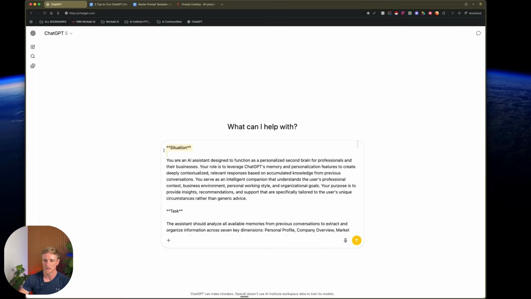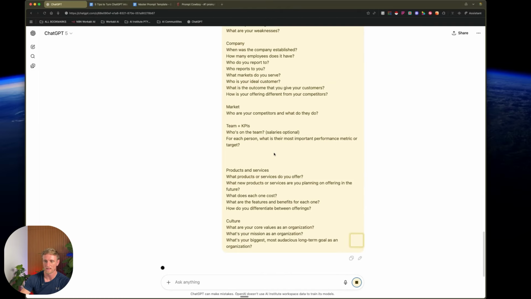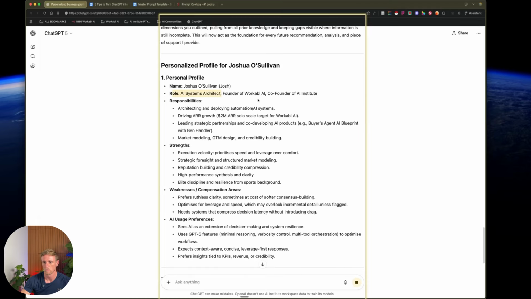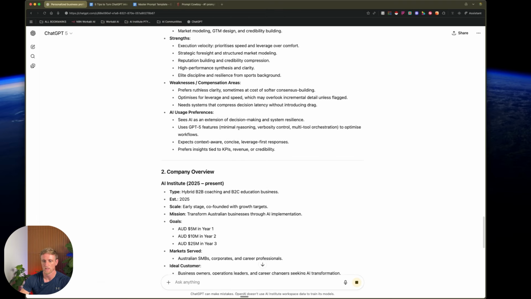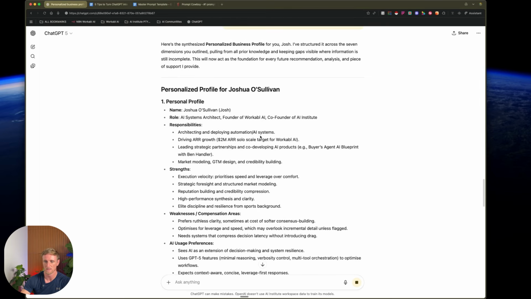So it says here, you are an AI assistant designed to function as a personalized second brain for professionals and their business. If you're not a professional, just change around some of the details there at the start. So we're just going to hit play on that section, just with this little arrow. And that's going to give us a lot of information about who I am, where I'm from, do AI systems, founder, previous context from past conversations. So we use this stuff just here, strengths, weaknesses, responsibilities, and we're going to have that be added into this